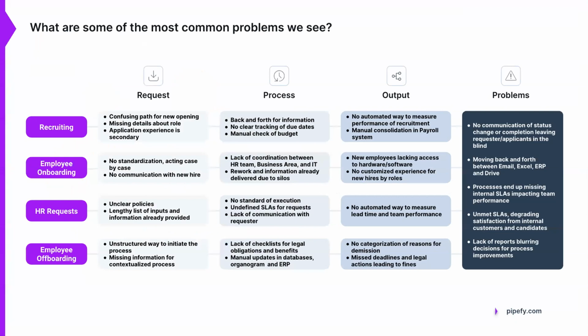A few more problems specifically for the HR use case within recruiting, onboarding, requests, and offboarding. Within recruiting, how do we speed up this process, right? If we're hiring a bunch of people and need to do it quickly, how do we automate this? How do we make it easier for job openings, easier for approvals to happen for specific job openings, budget checks, those sort of things?